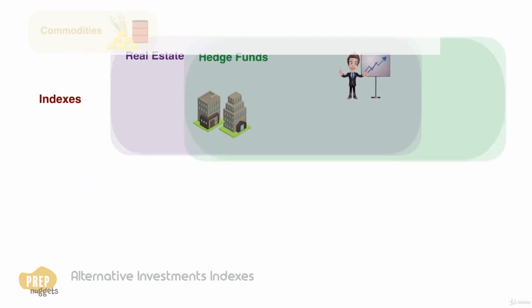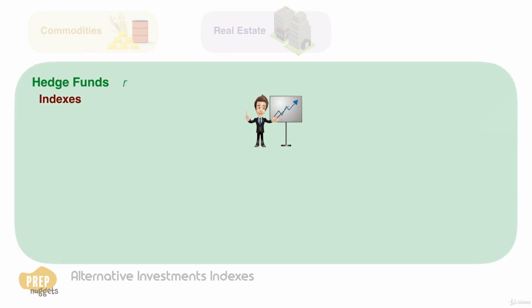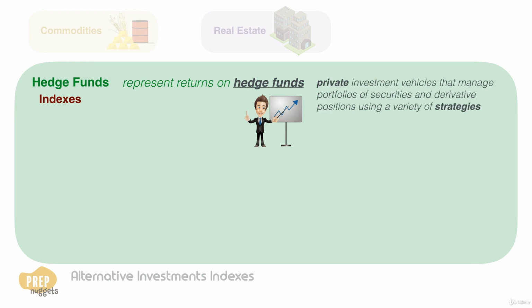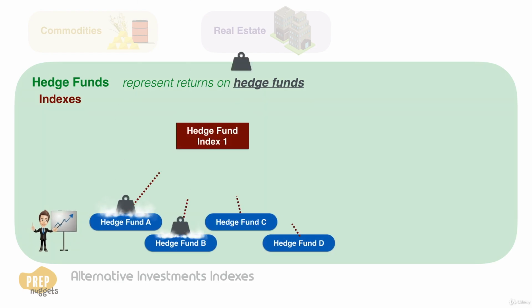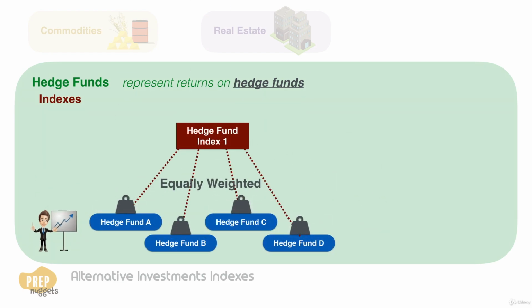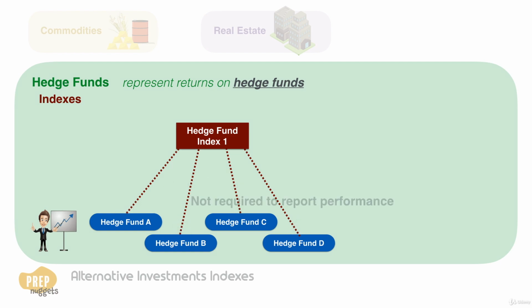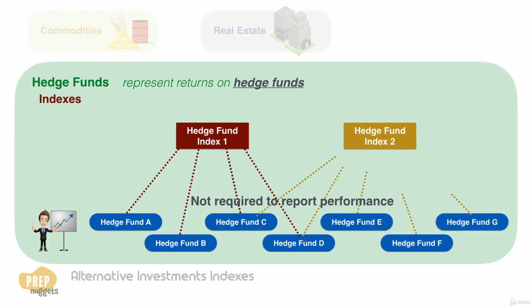And lastly, we have hedge fund indices. Hedge fund indices reflect the returns on hedge funds, which are private investment vehicles that manage portfolios of securities and derivative positions, using strategies like leverage and long and short positions. Most hedge fund indices equally weight the returns of the hedge funds included in the index. Hedge funds are largely unregulated and are not required to report their performance to index providers. Consequently, some funds will report to one index but not another. The performance of different indices can thus vary substantially.